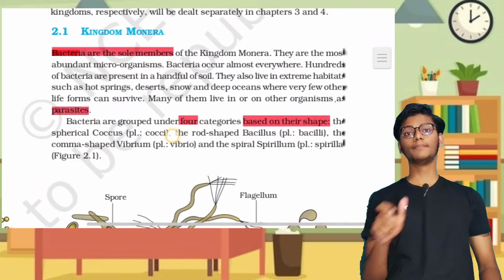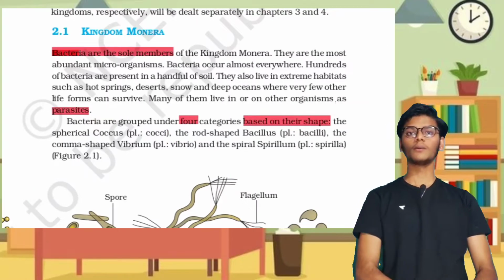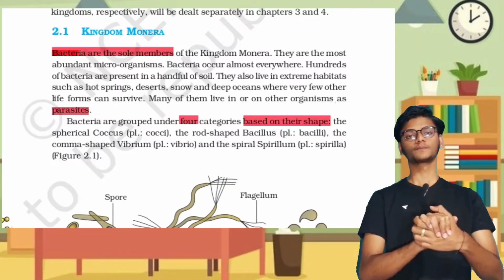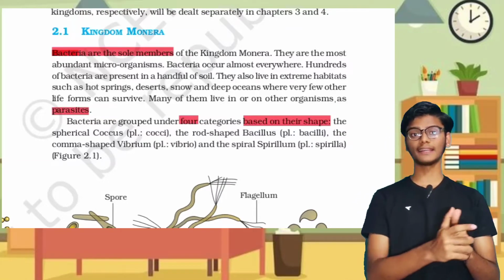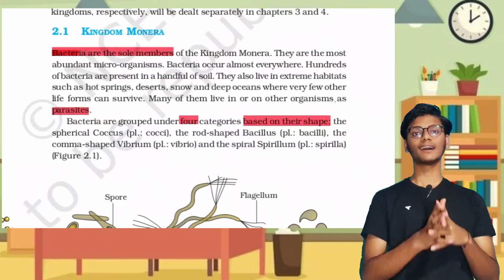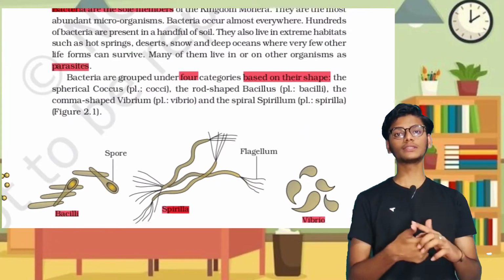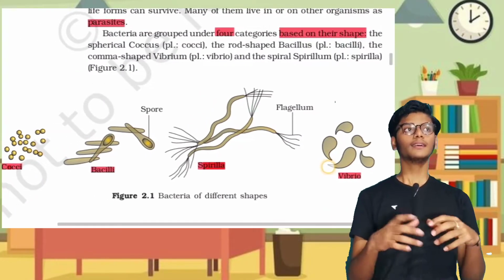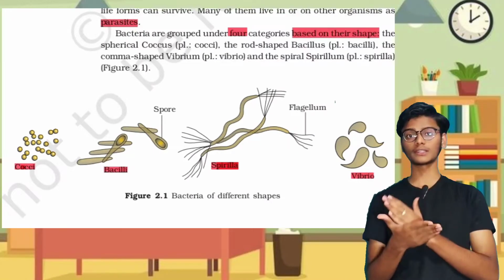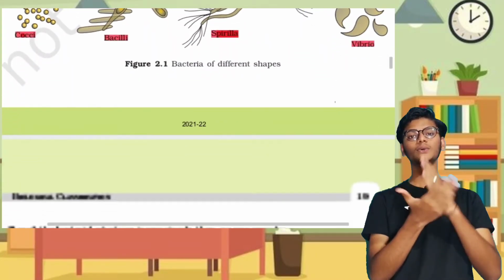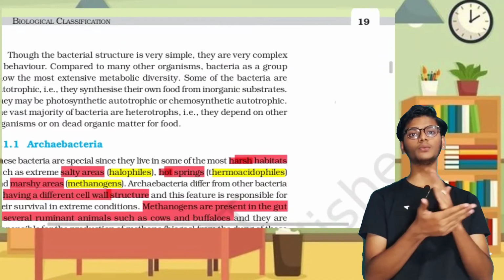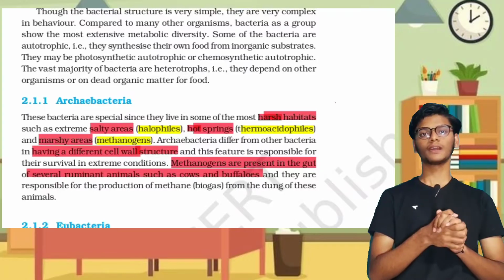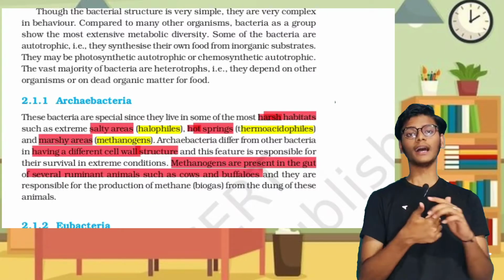In Monera, bacteria are the members. All bacteria belong to the Monera classification. Most of them are parasites. Based on shape, bacteria are divided into four types: Coccus, Spirillum, Vibrio and Bacillus. In the Monera kingdom there are two major groups: Archaebacteria and Eubacteria. Archaebacteria are found in very harsh areas.